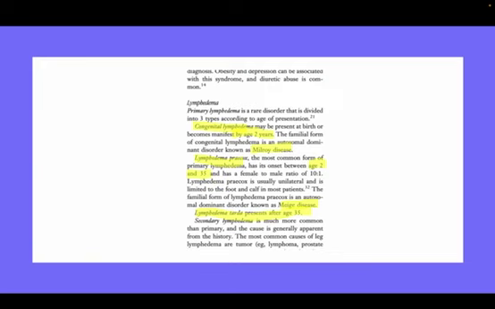And lymphedema, we discussed, primary lymphedema can be congenital lymphedema, lymphedema praecox, or lymphedema tarda. I am not going to discuss much about it. Congenital lymphedema presents generally before 2 years of age and is also called Milroy's disease. Lymphedema praecox generally presents between 2 and 35 years. It is also called Meige's disease. And lymphedema tarda generally presents after 35 years of age.